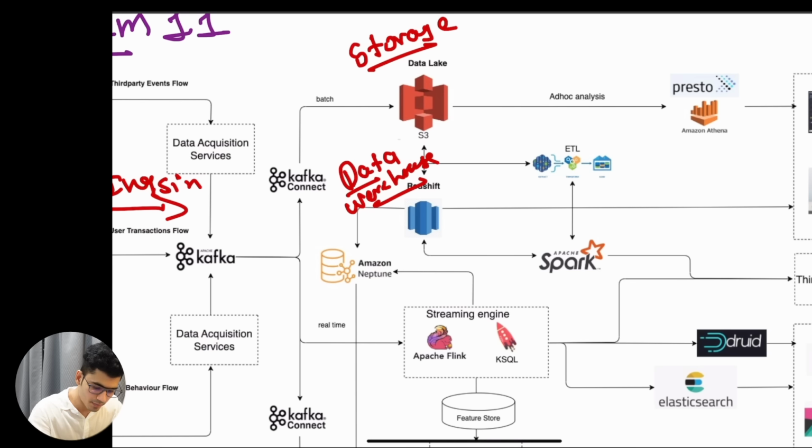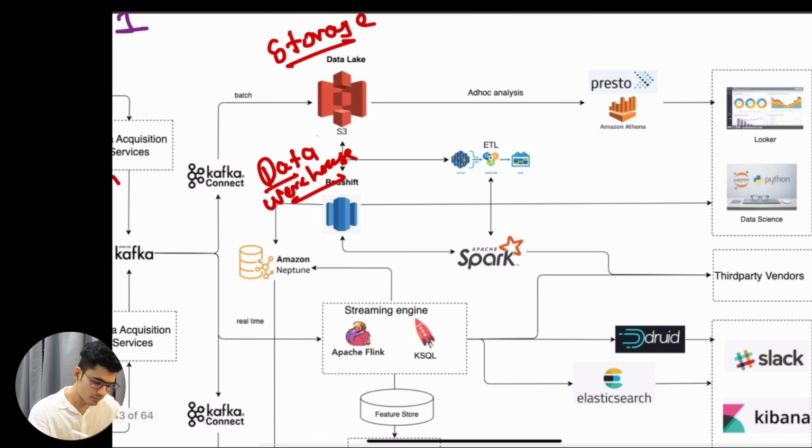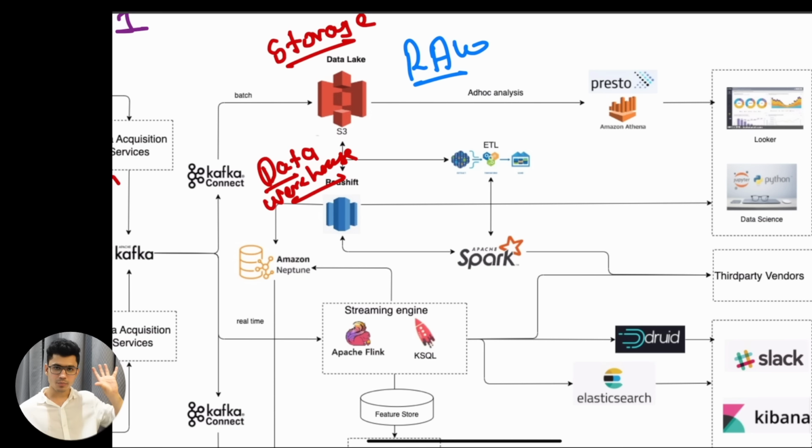Now there is one more pipeline that goes. It is called ad hoc analysis, and as you can see, it is using Amazon Athena, which is a Presto engine, for the ad hoc analysis. And I told you, right, the Looker, the reporting system, or the data science people can use the data directly. This is raw data that is coming. I can use this raw data as it is from the system as per my requirement, or I can also use the structured data. So I get access to both of the things.